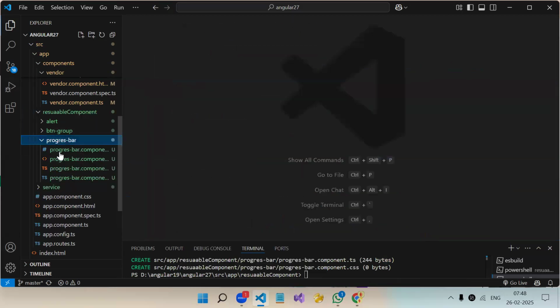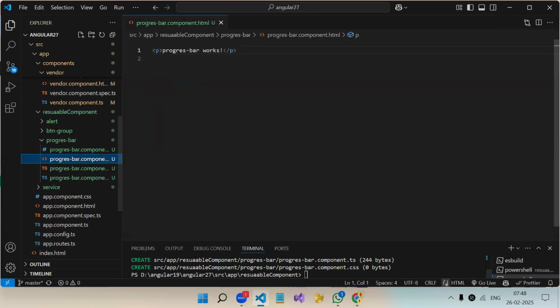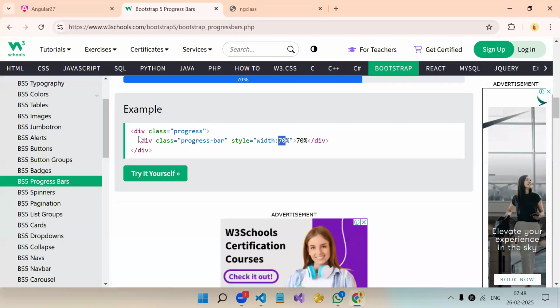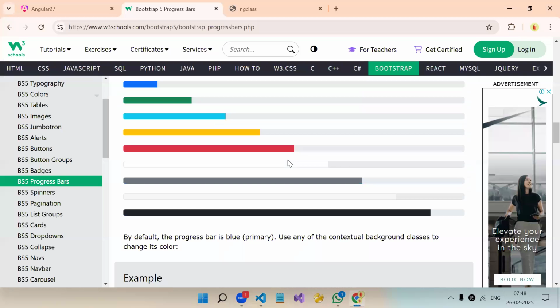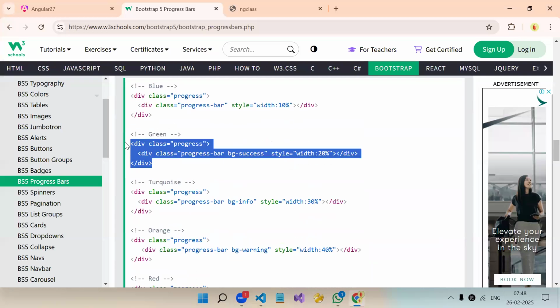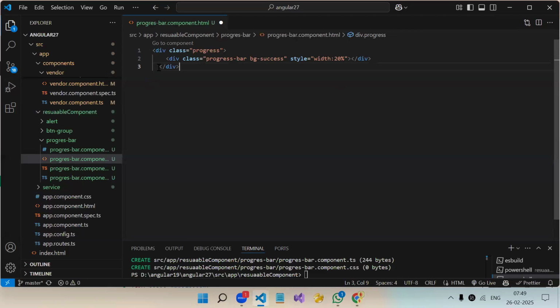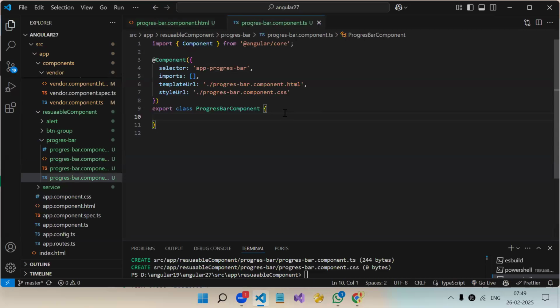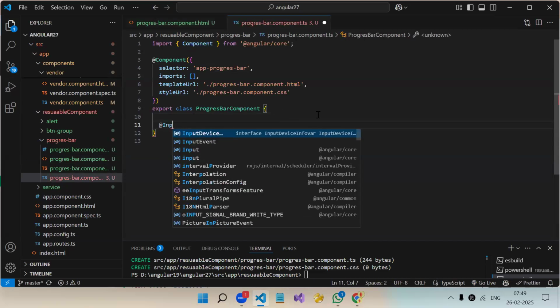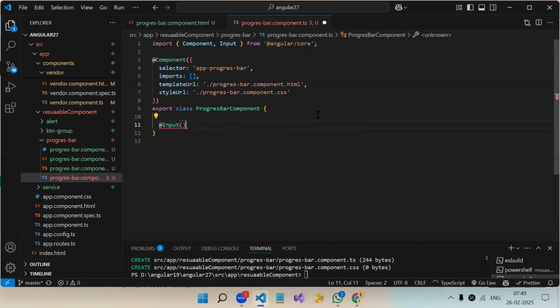Now, in the progress bar, first we need the HTML. Okay, bg only. So this is our static progress bar. Now we will need the input. So @Input, and the I is capital. Don't use the small one.